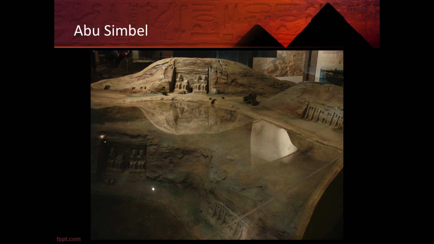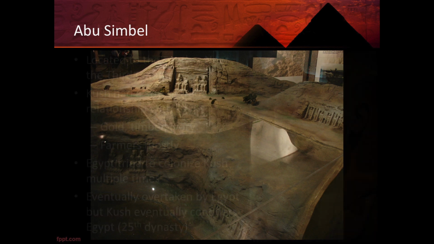So what happened was, in order to preserve this temple, they took the entire thing apart, lifted it up to the top of the ridge, and moved it over. So they cut the temple into large blocks and reconstructed the entire thing so that it would be preserved. That way, when the flood waters came through, it wouldn't be destroyed. So that was a very, very expensive process, but because they did that, we can still visit this ancient temple that was built by Ramses II.